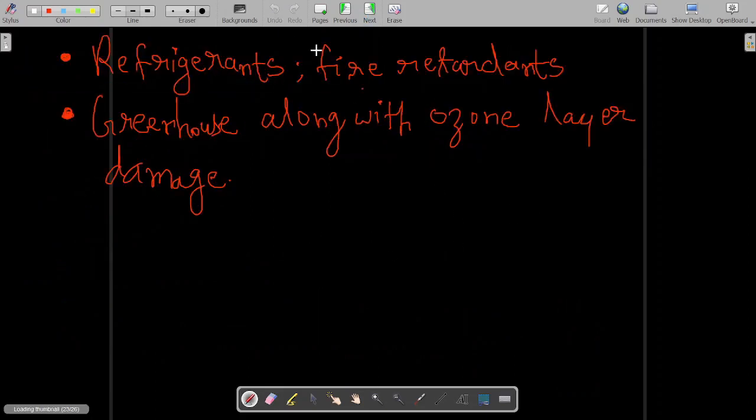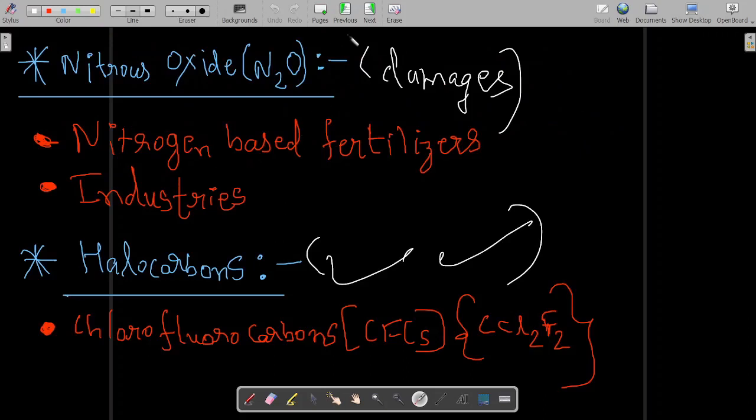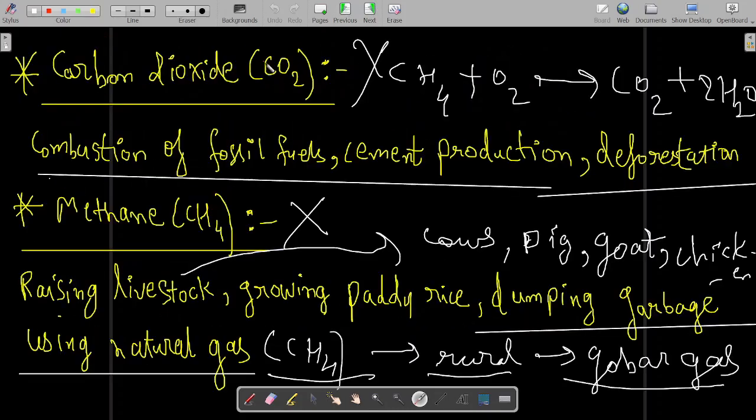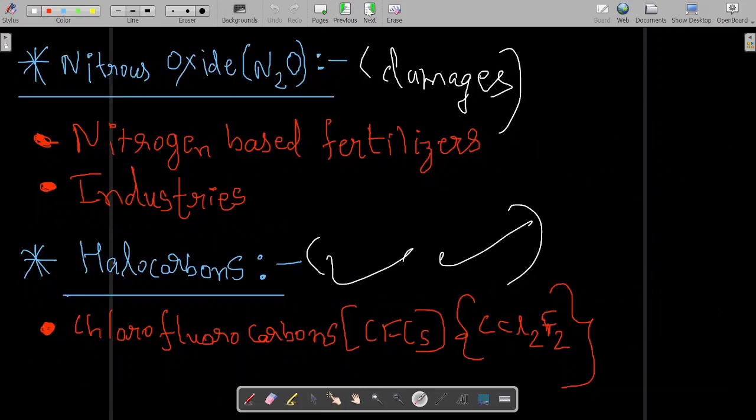So halocarbons are used in refrigerants and fire retardants. These CFCs, chlorofluorocarbons, are halocarbons, released from refrigerants and fire retardants, and they are greenhouse along with causing ozone layer depletion. CO2 does not deplete the ozone layer, but it is greenhouse. CH4 does not deplete the ozone layer, but it is greenhouse. N2O is also greenhouse and also damages the ozone layer. Halocarbons also damage the ozone layer and are also greenhouse.